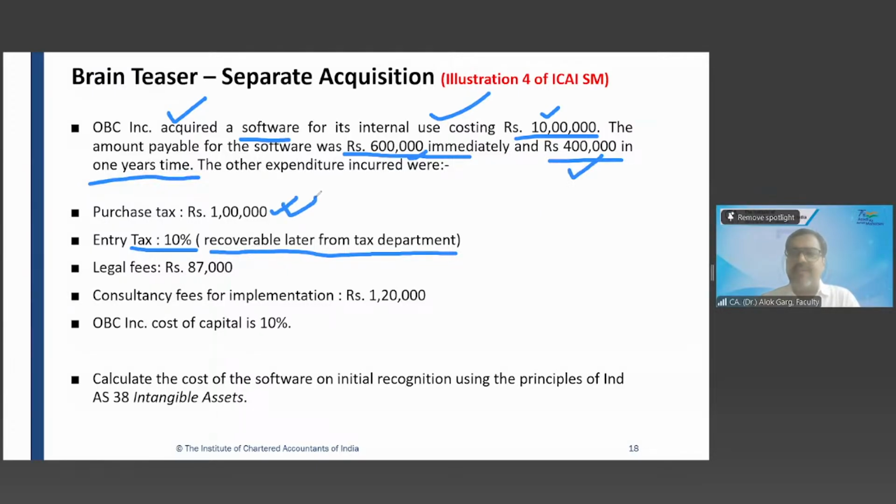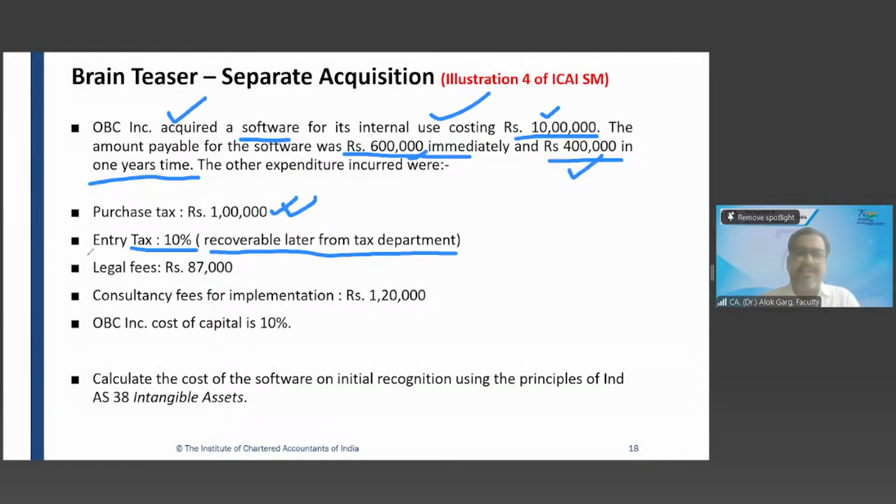What is the use of this purchase tax? Added to the cost, right? It is a purchase taxes. It is not written refundable, non-refundable. So what will you assume if the question is silent about whether this is creditable or non-creditable? Assume it should be added to the cost of the asset. Added to the cost of the asset means non-refundable, non-creditable, right?